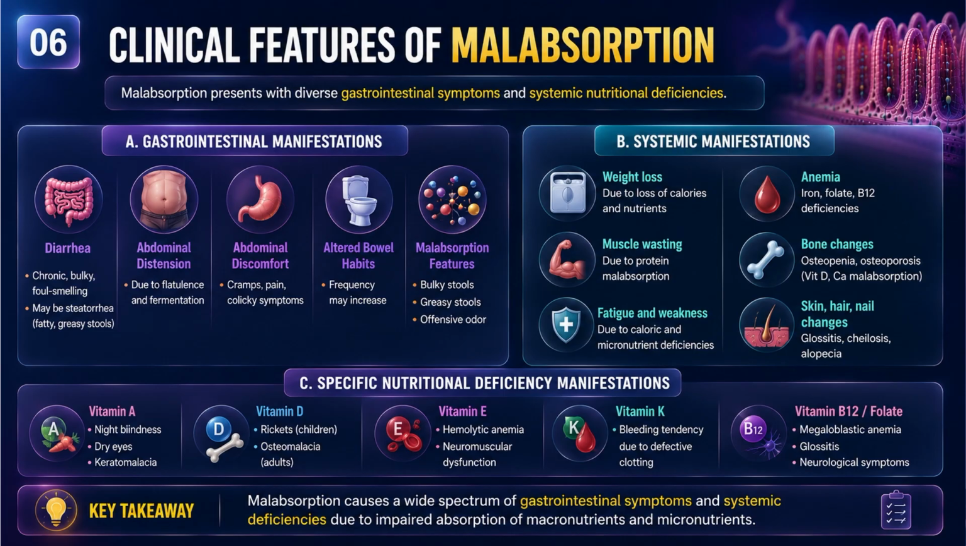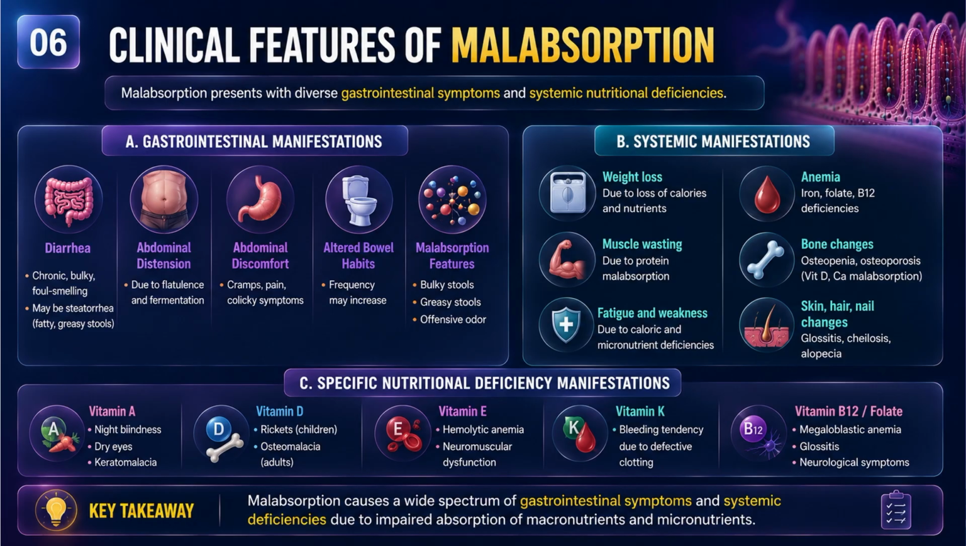Now let's look at the features caused by nutritional deficiencies. Protein deficiency leads to muscle wasting, edema, and generalized weakness. Iron deficiency leads to microcytic anemia, fatigue, and pallor. B12 and folate deficiency lead to megaloblastic anemia, glossitis, and neurological symptoms. Other deficiencies include vitamin A, D, E, K. Calcium and magnesium deficiencies may produce muscle cramps or tetany.